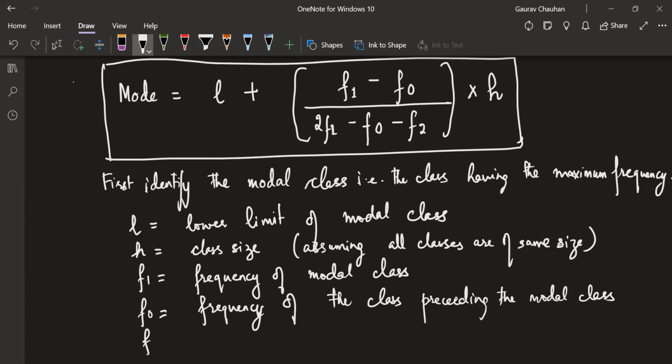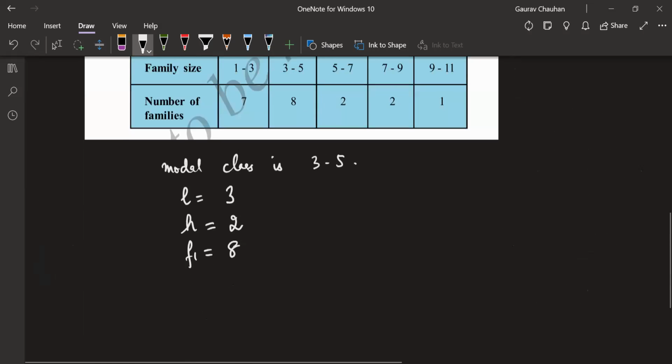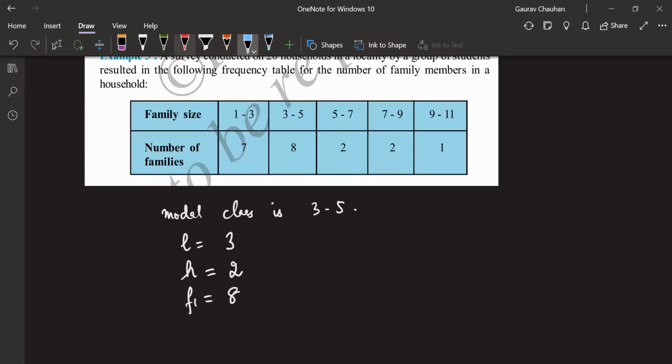And F2 is the frequency. So it's like F0, F1, F2. Think about it like this: it is F0, F1, F2. You should choose F1 as the modal class frequency. The previous one will become F0, and the next one will become F2. That's the way of noting this.